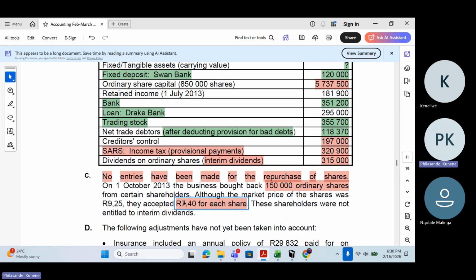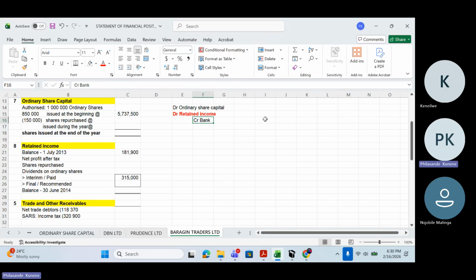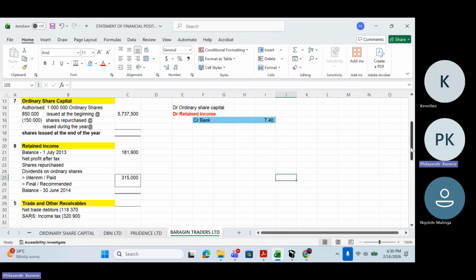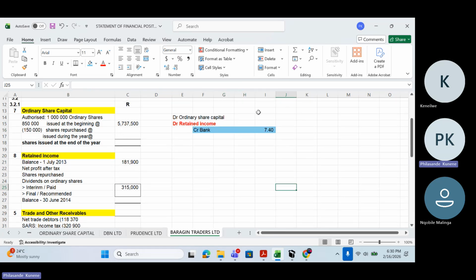You can see there, how much did we pay here? We paid R7.40 for each share. That's what we paid. So that is going from the bank. From the bank, R7.40 is going to go out. That's what you can see here, credited. But ordinary share capital, what did we say about ordinary share capital? We said we are recording the average price, right? We said we are recording the average amount here.